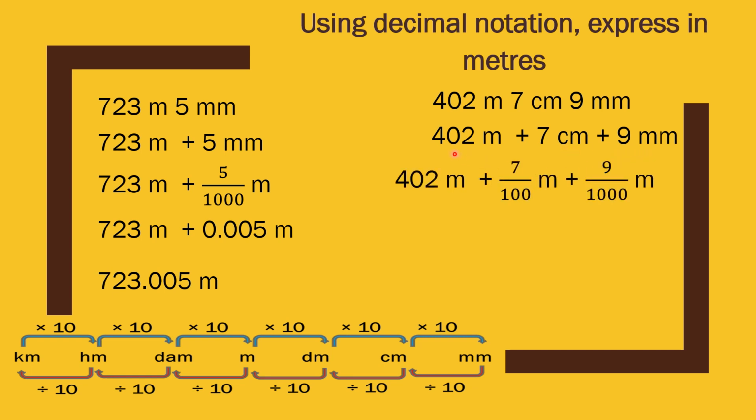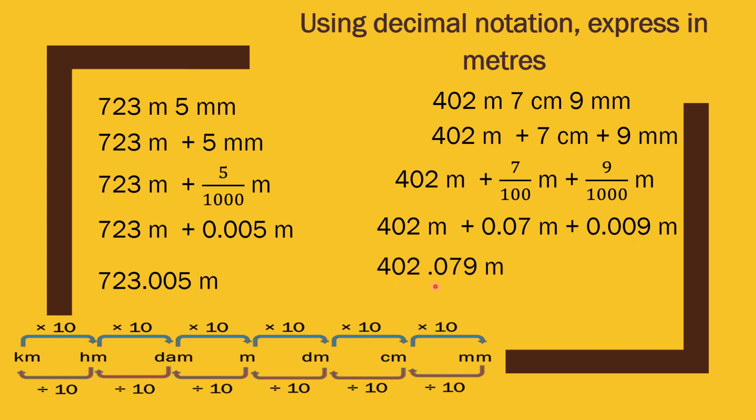So what we will do, at first we know that centimeter to meter, it means we need to divide by 100. So 7 by 100 meter, and here millimeter to meter, it means we will divide by 1000, 9 by 1000 meter. Now we will write these both parts in form of decimal numbers. So it is like this: 0.07 meter, because here are two zeros in 100, that's why it is 0.07, and here 0.009 meter. Now we will write this together. So it is 402.079 meter.